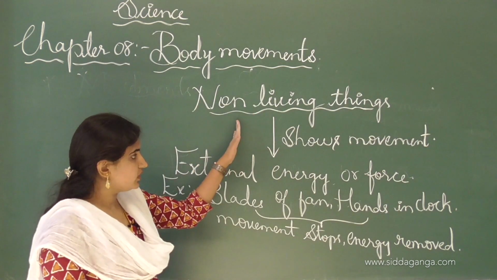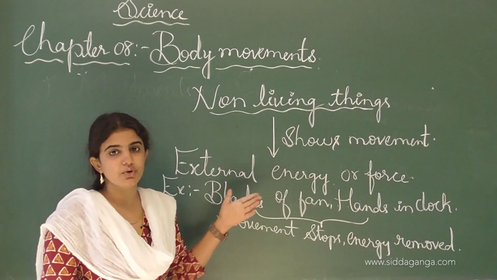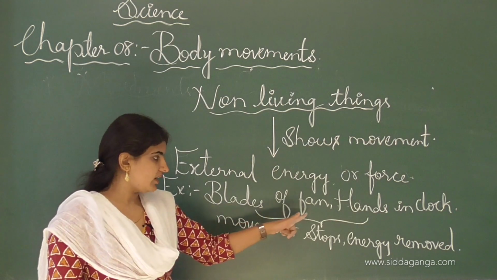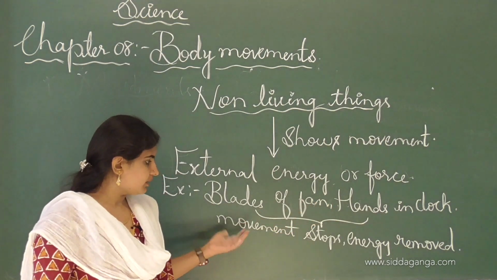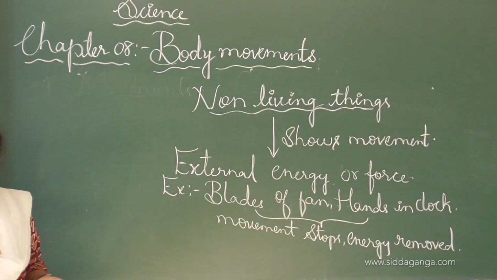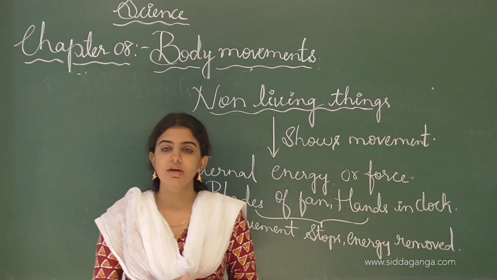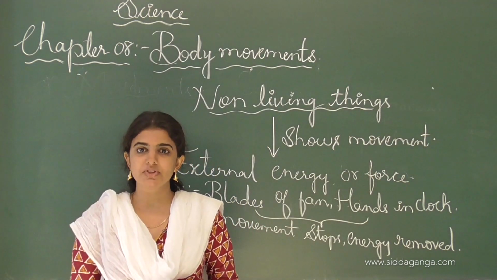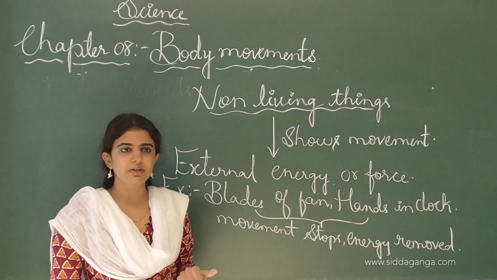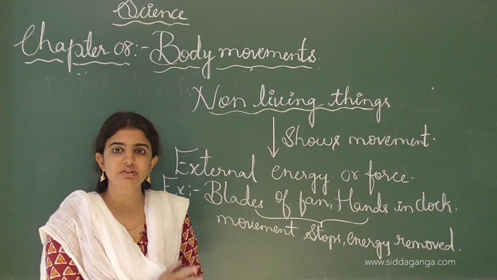See, this is how non-living things also show movement, and only due to external energy or force do non-living things move. The blades of the fan and the hands in the clock, these movements stop when the energy is removed. Thereby we can say that non-living things can be distinguished from living things based on movements. In living things, movements take place, whereas in non-living things, movements do not take place. If movements take place, it is due to external energy or force being available, and then only the non-living things will move.